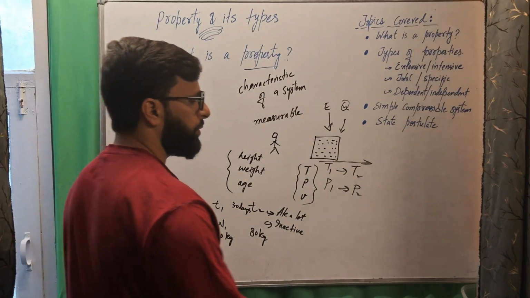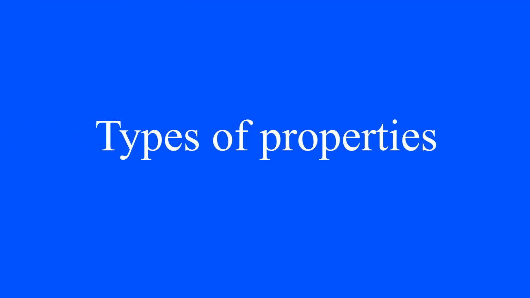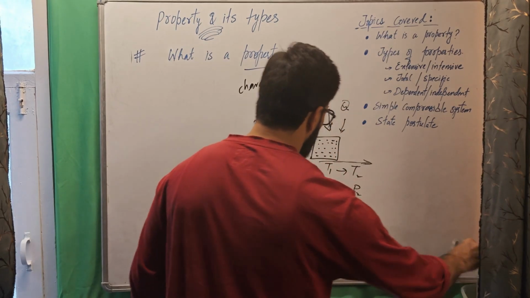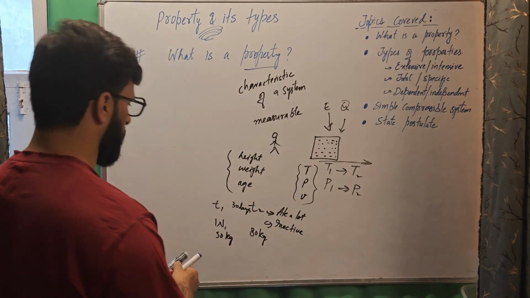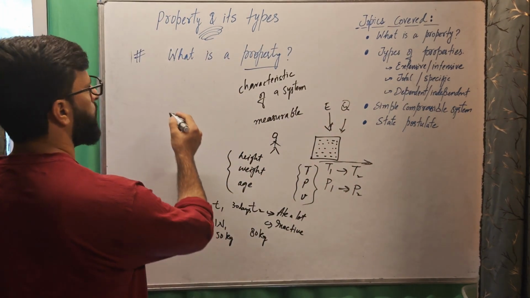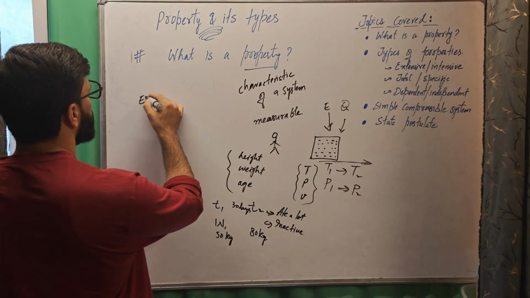Next is types of properties. So next, we have various types of properties, for example, extensive versus intensive properties.